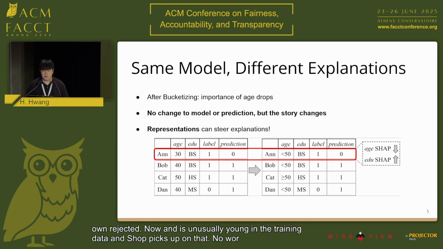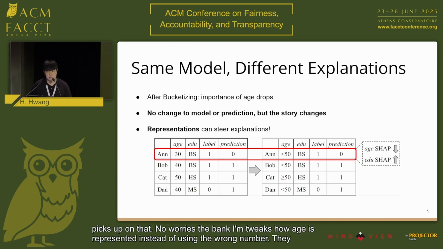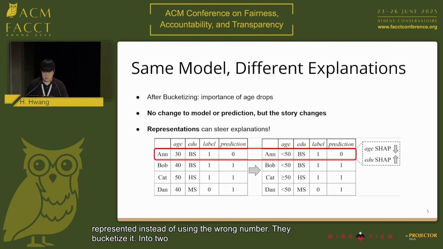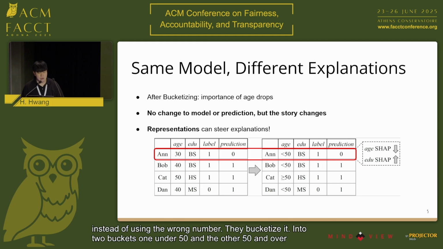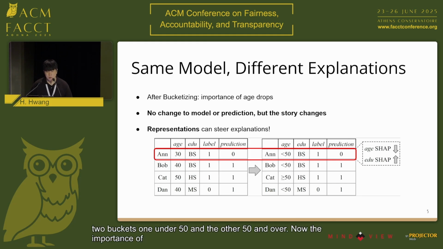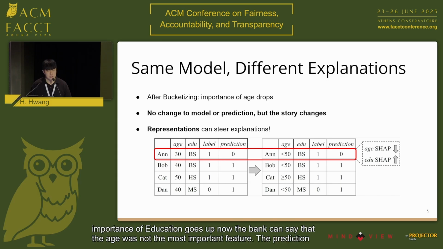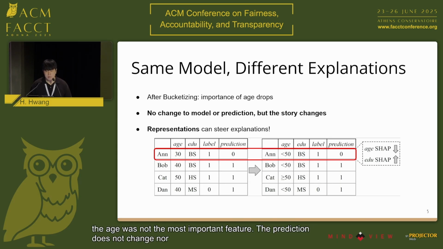Now worried, the bank tweaks how age is represented. Instead of using the raw number, they bucketize it into two buckets, one under 50 and the other 50 and over. Now the importance of age drops, while the relative importance of education goes up. Now the bank can say that the age was not the most important feature. The prediction does not change, nor the model, but the story completely shifted. Now this is not a hypothetical trick.